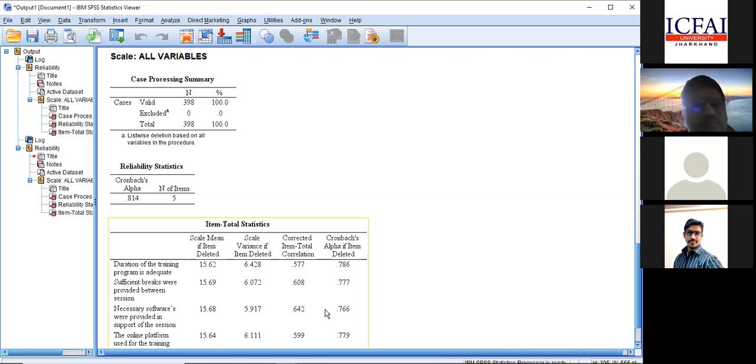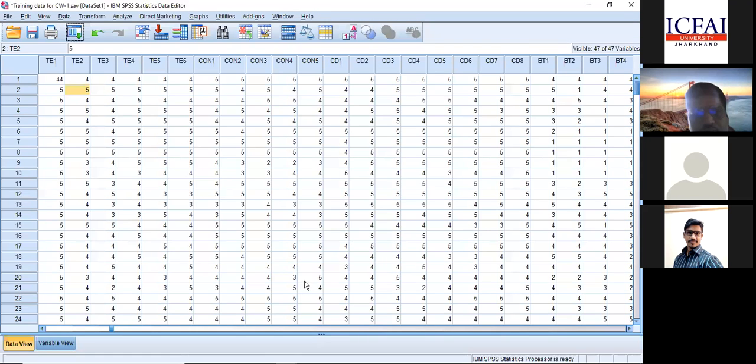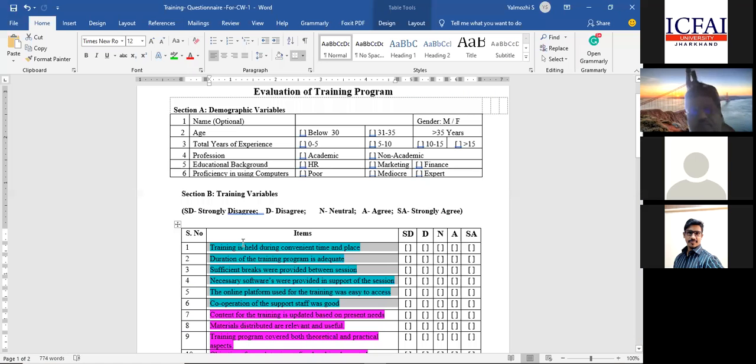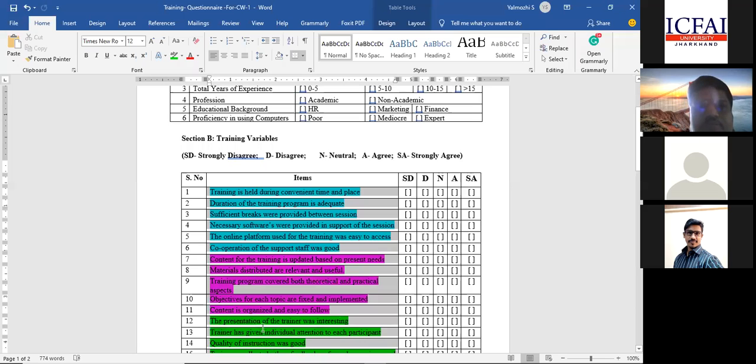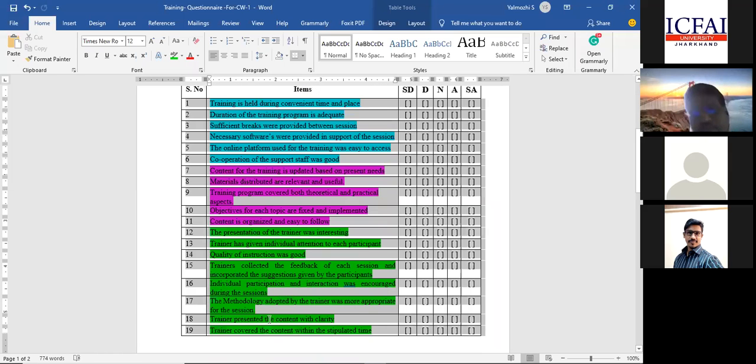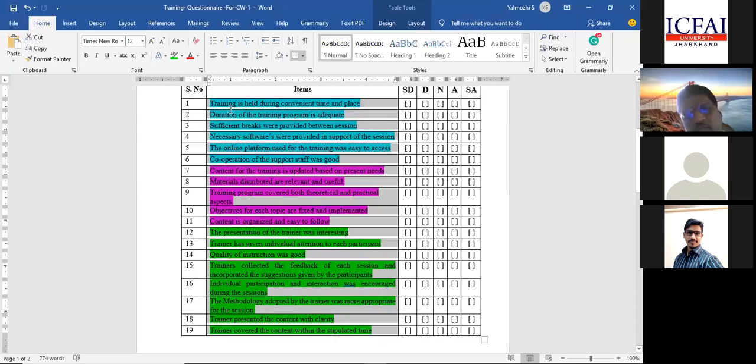Number two, after collecting the entire data, it is also suggested to check the Cronbach alpha. You can do it pre and post. Number three, you can do it for the entire scale, but it is an add-on. What is the entire scale? You can do it for the complete set from 1 to 19 also. There is nothing wrong in that, but this is an add-on. Apart from that, for whichever is the major construct of your study, you are supposed to show the Cronbach alpha value.